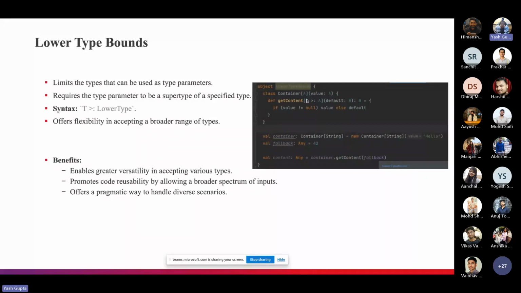Now, if I remove Any from the fallback type and put Int, it will not compile. It will give you a compile time error, and it will not allow you to run this code or initialize this line. Okay, so this is the lower type bound. Any questions till now?